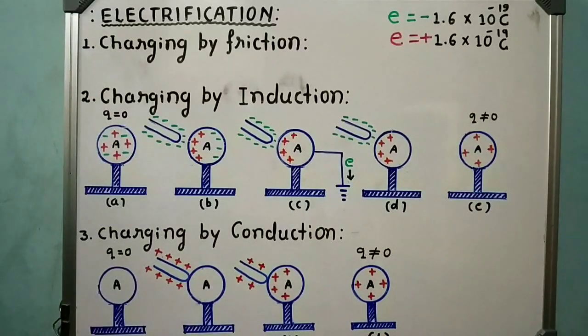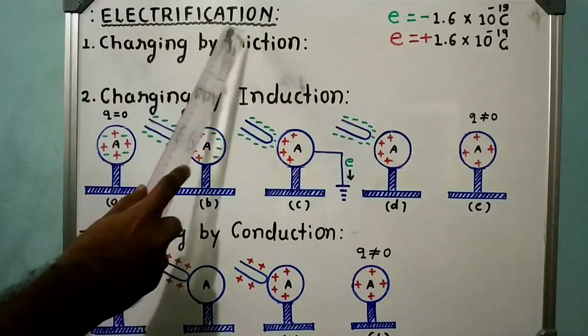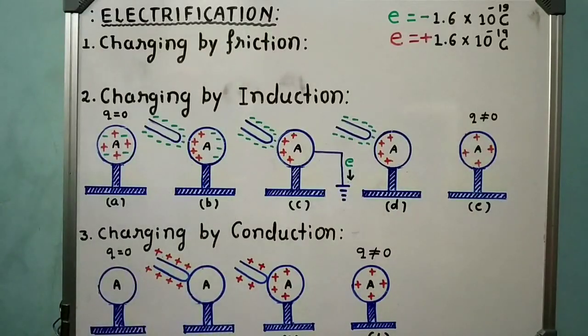Already told you, when you remove the electrons from a body, it becomes positively charged. When you add the electrons to a body, it becomes negatively charged. In this way, just by adding or removing the electrons from a body, the body is going to be charged. This process is known as electrification. Now you have the idea. Now tell me, what is the meaning of electrification?